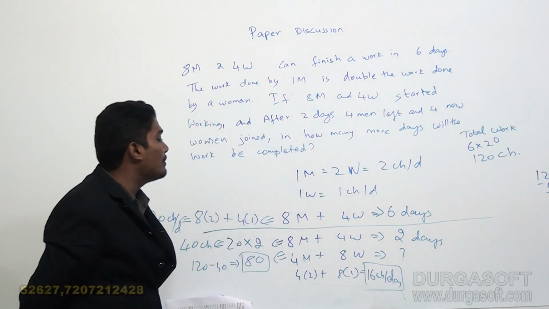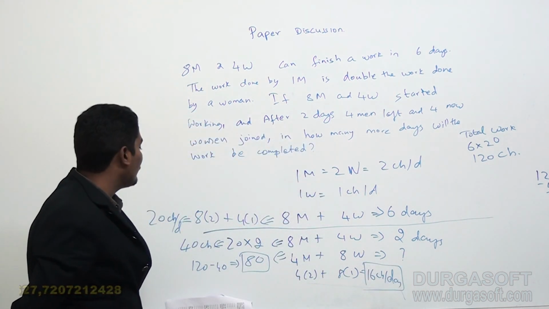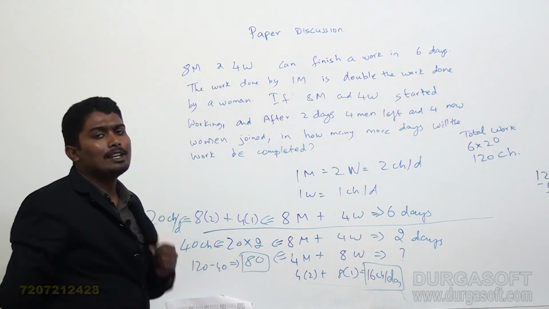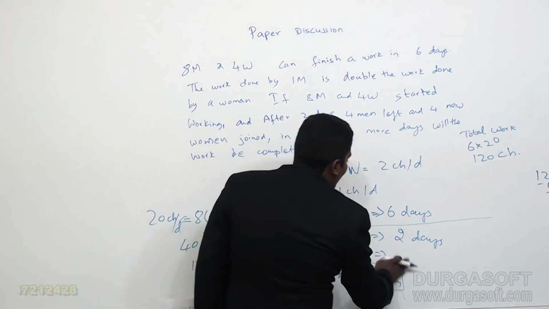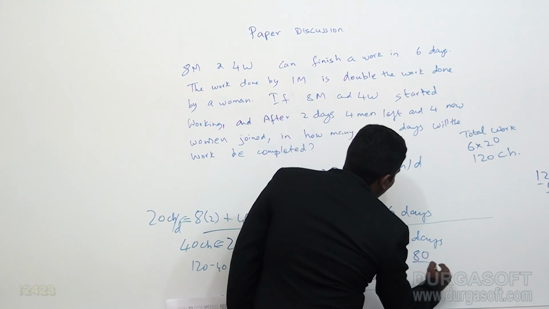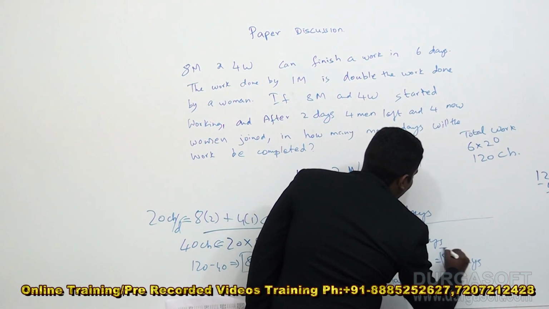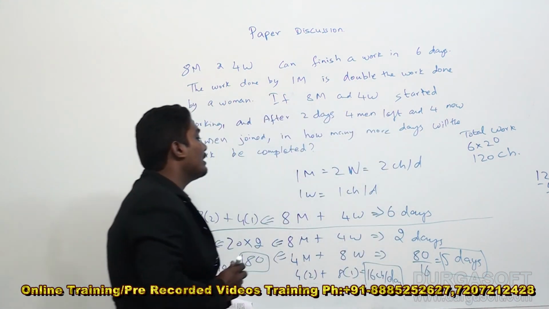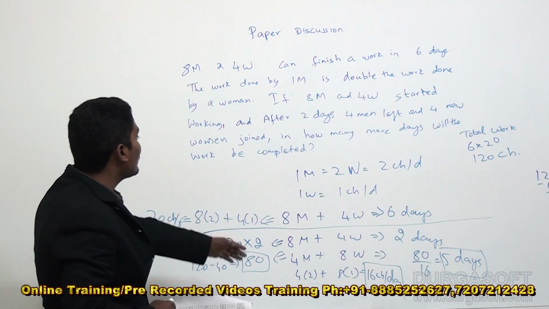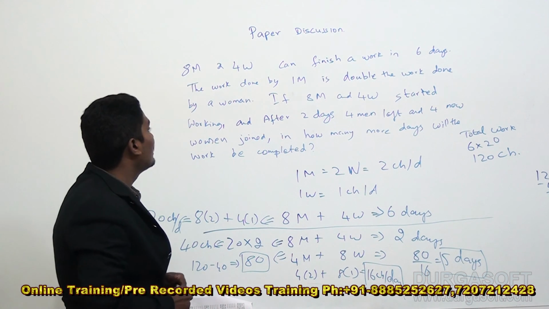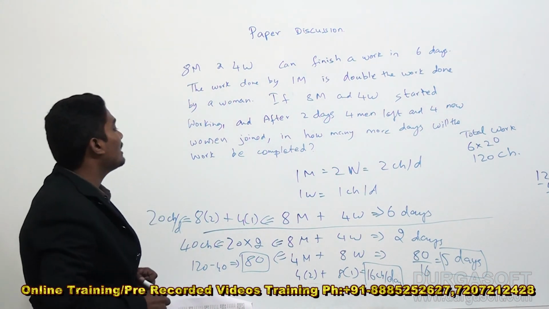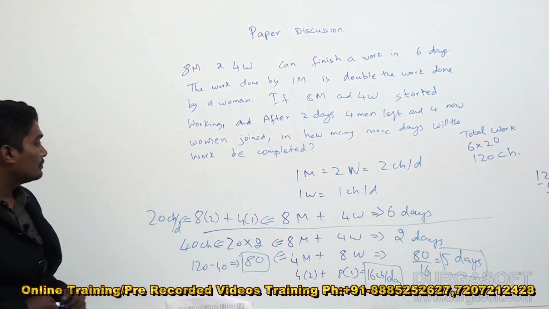Then for 80 chocolates, how many days will they take? 80 by 16, which is 5 days. So they will take 5 days to complete the remaining work. That will be your answer. How many more days will the work be completed? The answer will be 5.